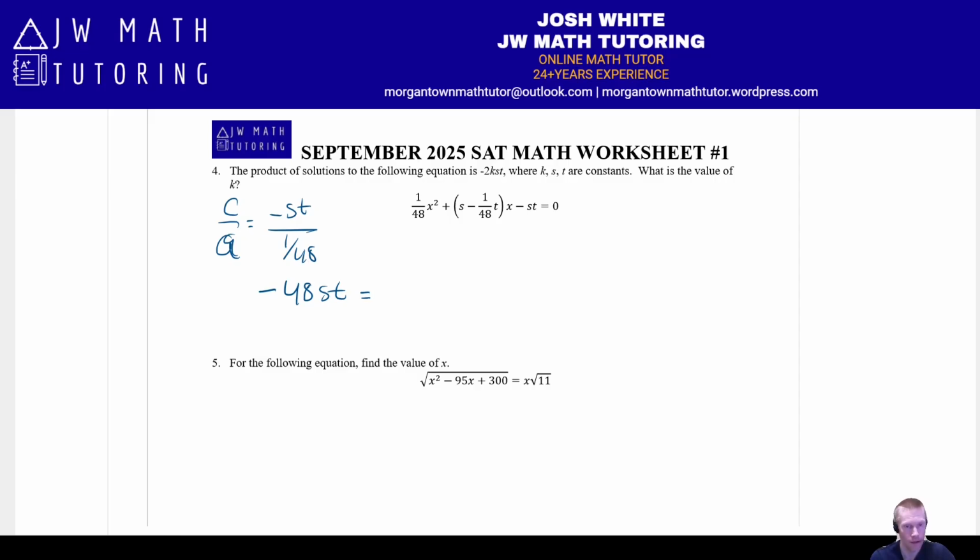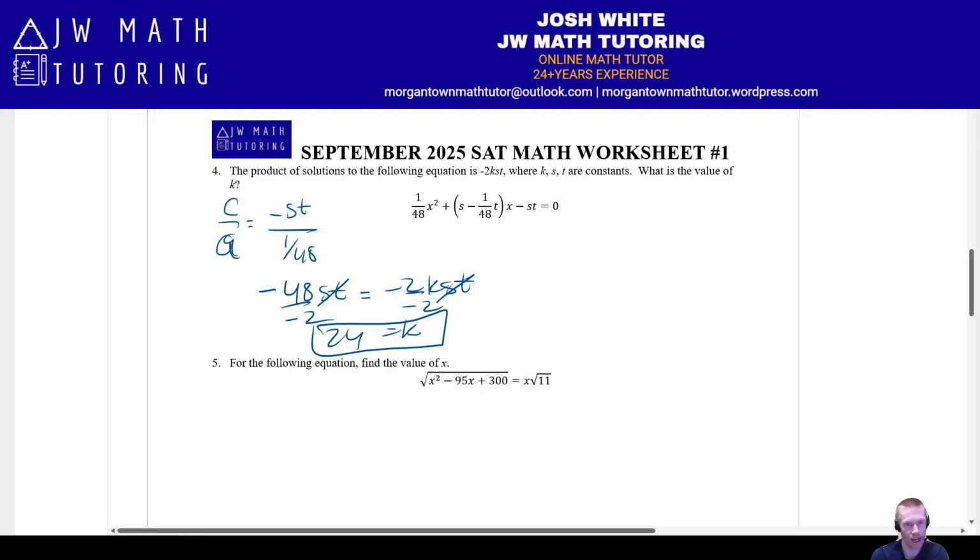So just be aware, you could do that in Desmos. You ignore the st. It's really just negative 1 divided by 1 over 48. You'll see it simplifies to negative 48. So now this is equal to negative 2 kst. Notice the st's drop out, and therefore k is going to equal 24.